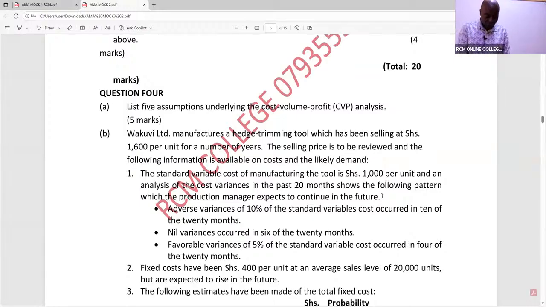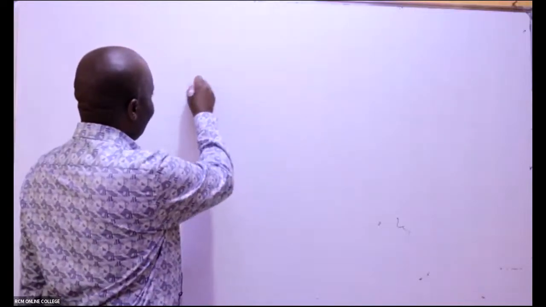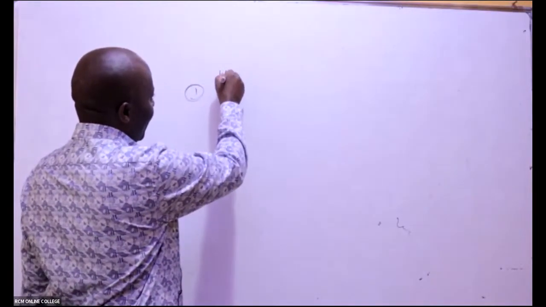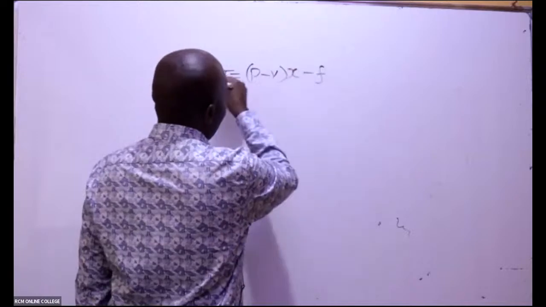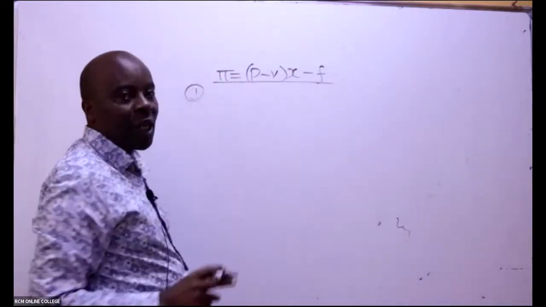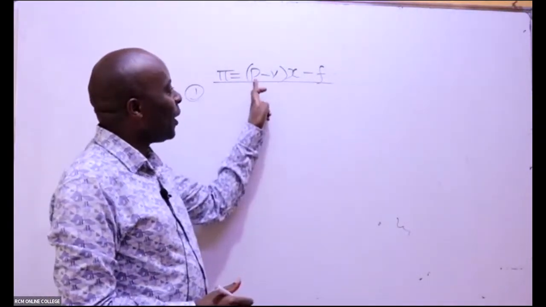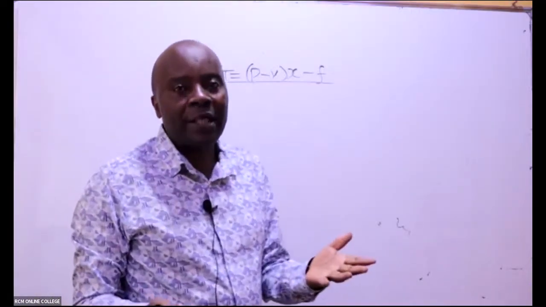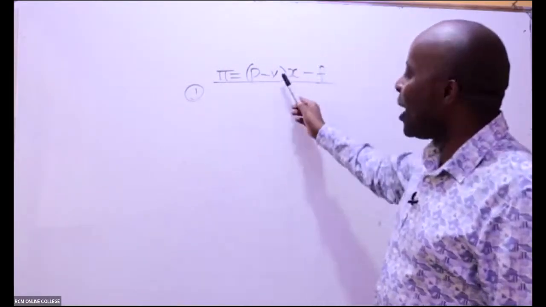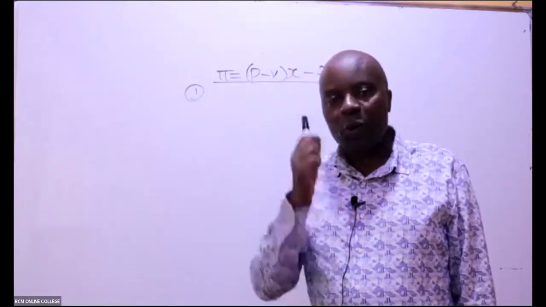We know that in cost, volume, profit analysis, ladies and gentlemen, we normally assume the CVP assumptions. Number 1, remember, the profit equals price minus variable cost minus fixed cost. From this profit equation, we shall be able to get so many assumptions. Assumption number 1 is that the price is known in advance and will remain constant. The selling price is known in advance and will remain constant. Variable cost per unit is known in advance and will remain constant.